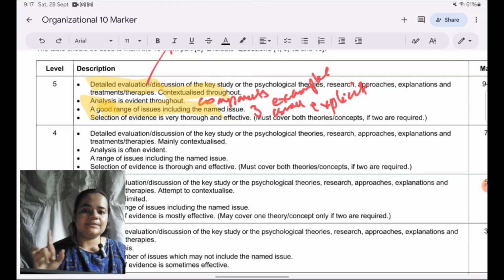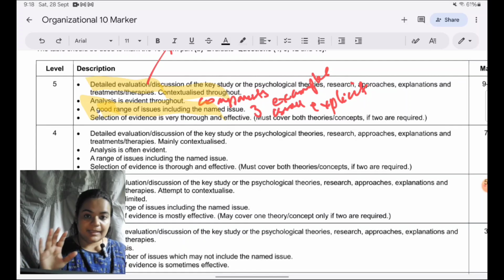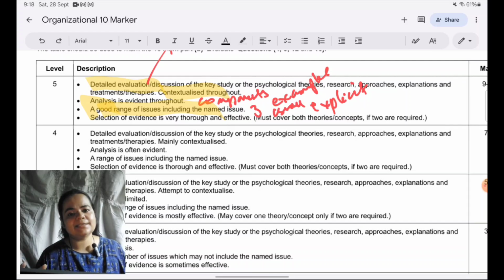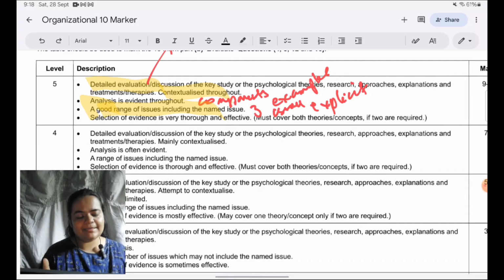What is happening is, for some of the textbook, like the way they've released the answers or the revision guide answers, or even some teachers are teaching that way, I understand the approach of taking a breadth of issues and showing that we can talk about 5 or 6 issues on one topic. They are not discouraging you from taking that approach. You can. So say you're discussing Maslow's and McClelland's theory, and you want to discuss 5 issues in total, including the named one. Of course, you're free to do that.